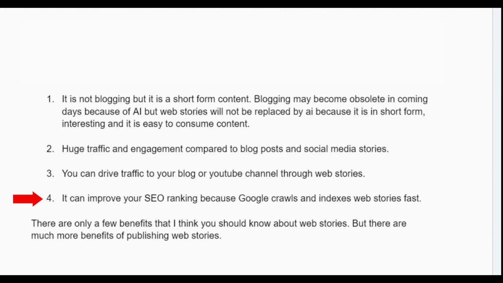Now I'm going to start how we can start creating a web story from scratch. So before I start that, first let me show you how you can install the web stories feature in your website, so that you can start creating web stories. So let's get started.